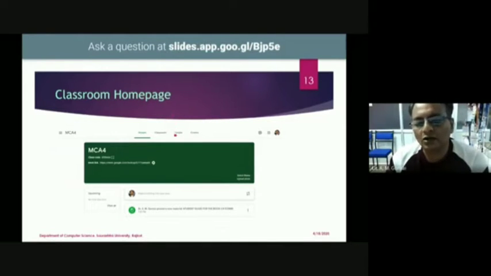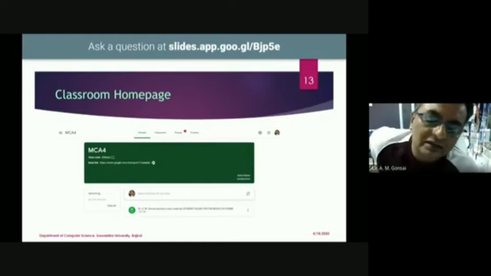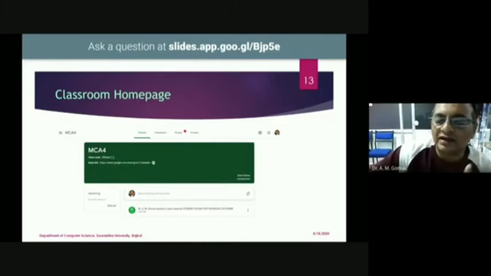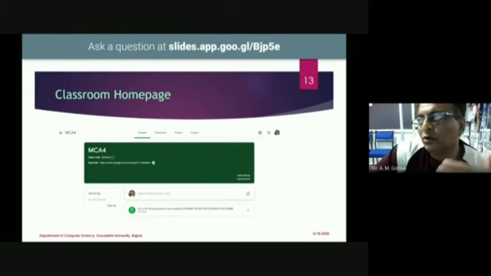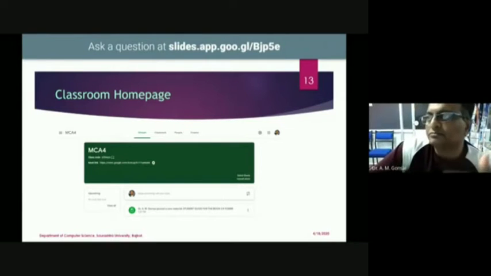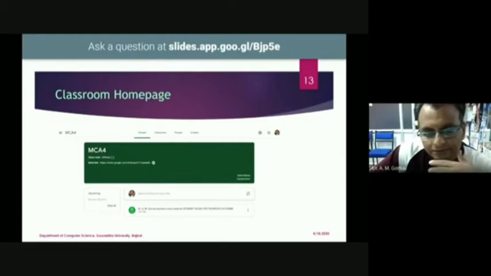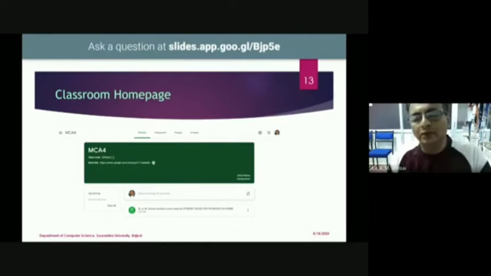People means how many students you have enrolled in this class, that will be available in the people area. Grade means this Google Classroom automatically calculates the grade of each student. Like if you are typing multiple questions and out of 100, how many marks a student has acquired. Another is you give some assignment.